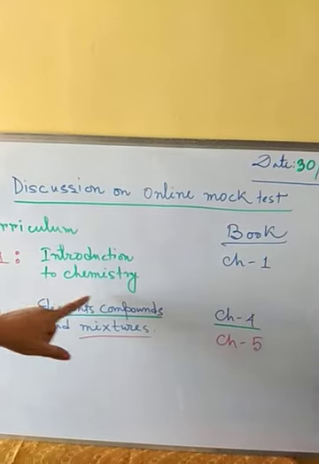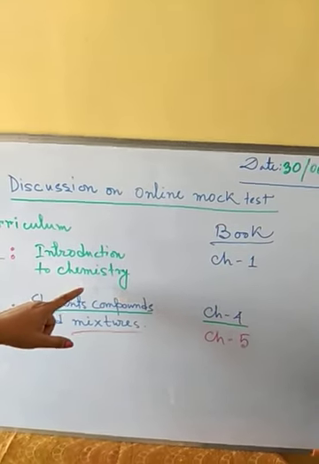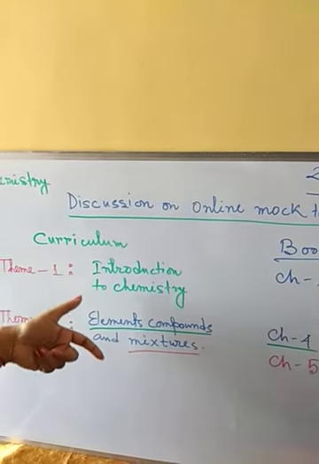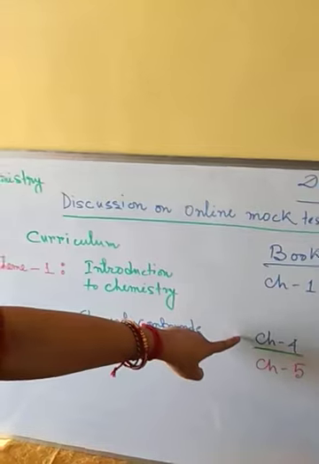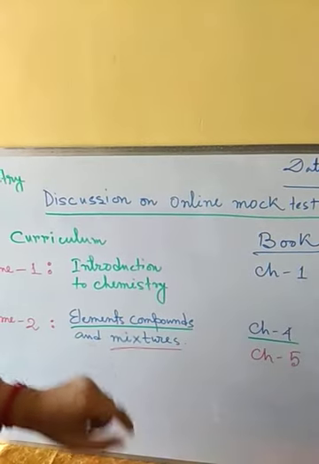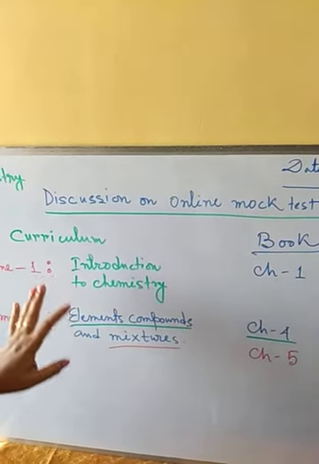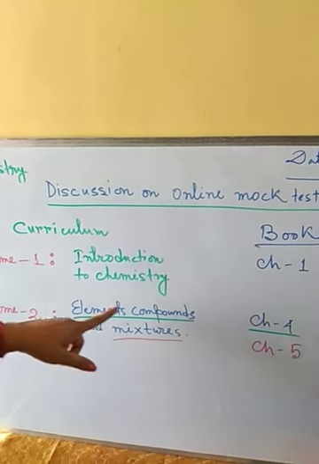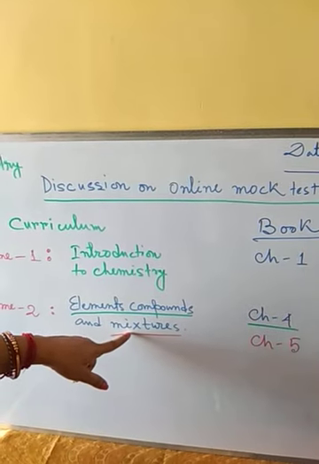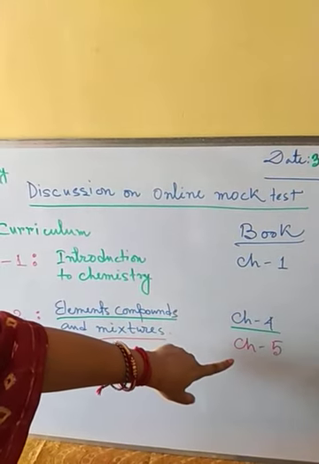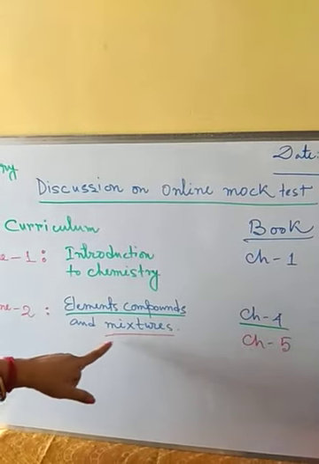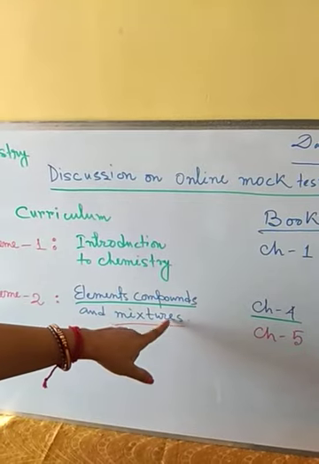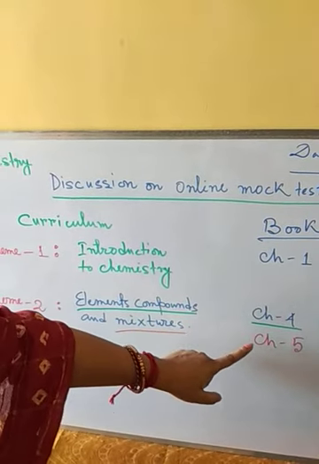So elements and compounds, these two are there in the curriculum, so from your book you will be doing this part only, or you can follow the study material which is given for chapter 4. Formula is not there, symbols you have to do. Next, mixtures and separation of mixtures is another chapter, chapter 5 in your book, covering mixtures and pure substances and separation of mixtures.